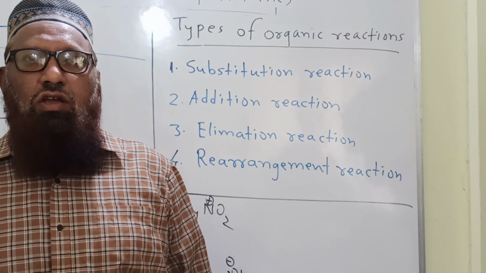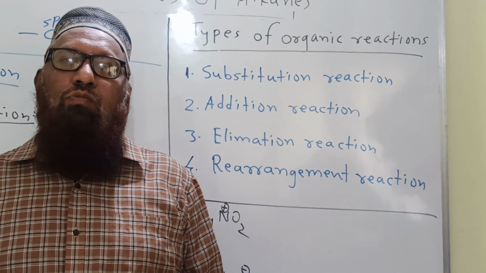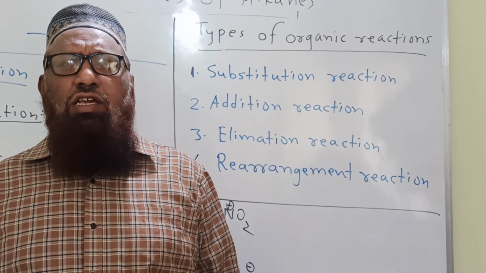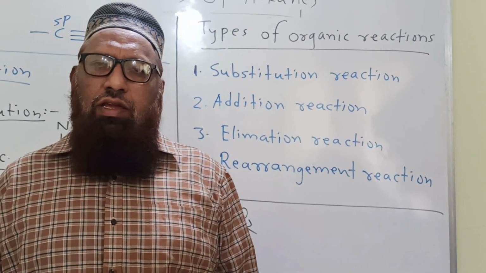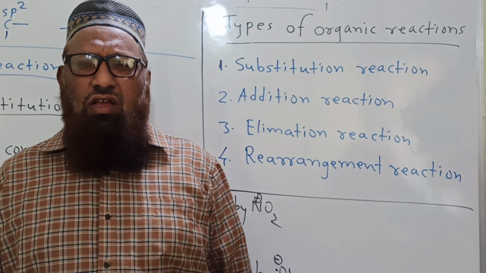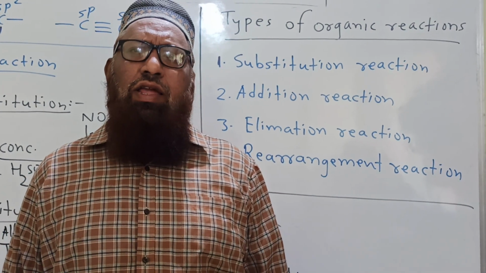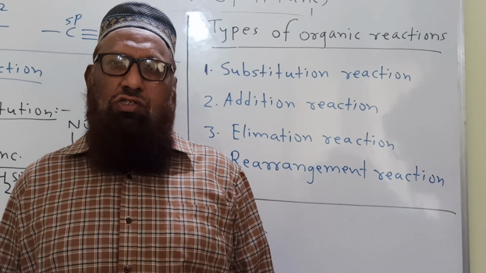Hi students, we already finished the classification of monohalogen derivatives of alkanes. Then let us see the methods of preparation of alkyl halides as well as their chemical properties. I remind one thing, dear student, we already learned this part in 11th standard, the types of organic reactions.